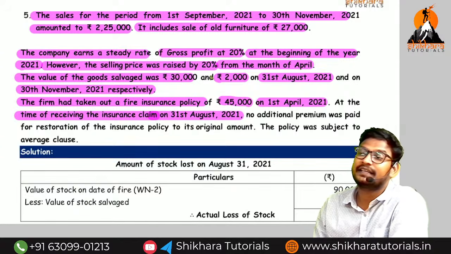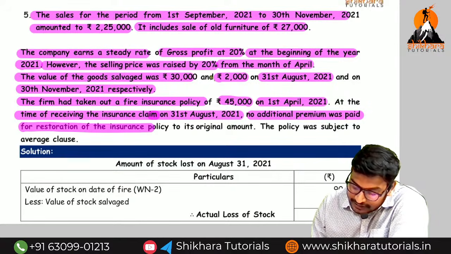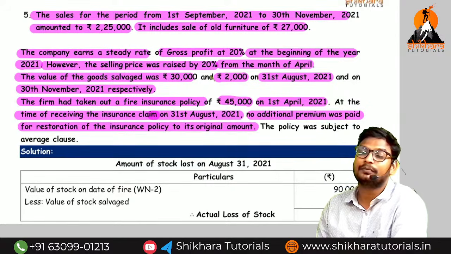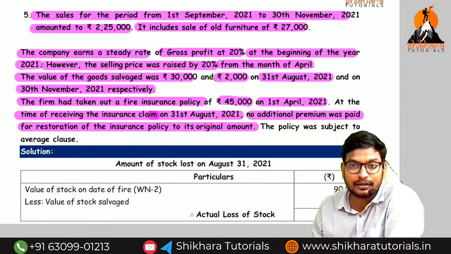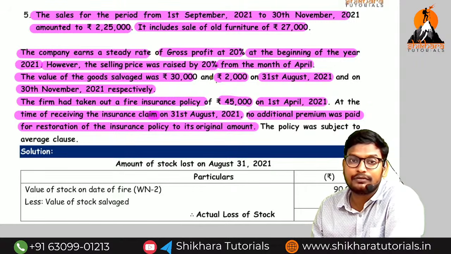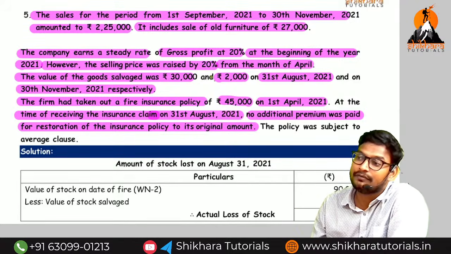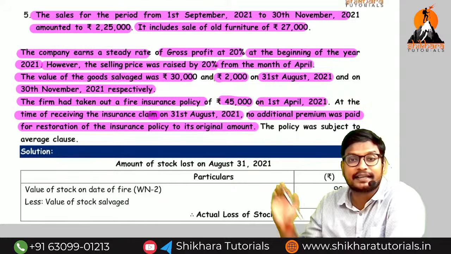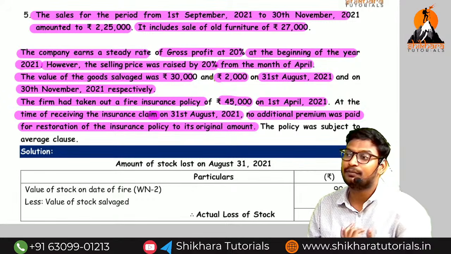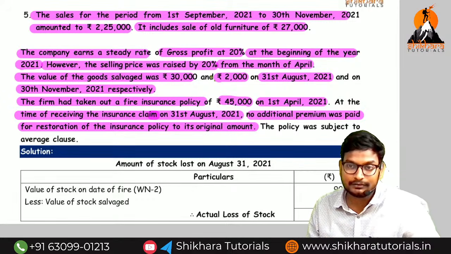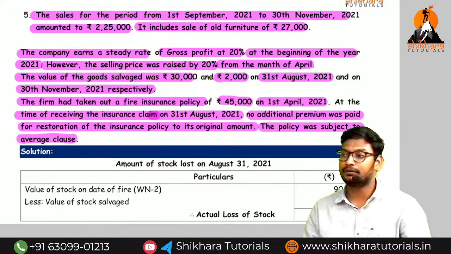That means on the date of the first fire accident, no additional premium was paid to restore the insurance policy to its original amount. That means after the first fire accident, they did not pay the premium amount from there onwards. So the policy value will be the same or different? The policy value will be different. If they had paid, the same policy value would apply for the second loss also. But what has he done? He has not paid the premium amount, with the feeling that the loss had happened. The policy was subject to the average clause. So we need to do it one by one.